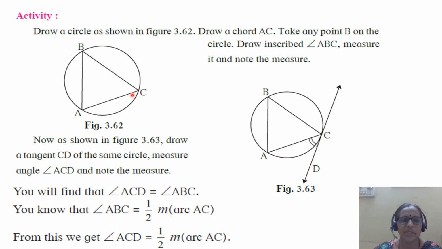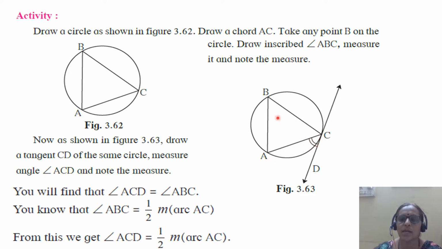Note down its measure. Then draw tangent CD to the circle as shown in figure and note down measure of angle ACD also. You will find that measure of angle ABC is same as measure of angle ACD. So these two measures are same. For example, if this measure of angle ABC is 40 degrees, then you get measure of angle ACD also 40 degrees.